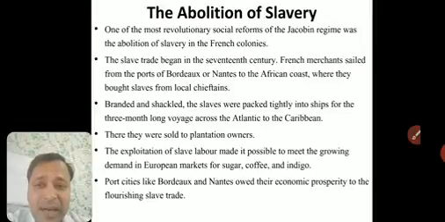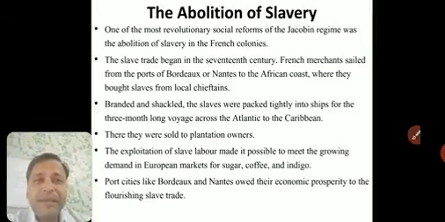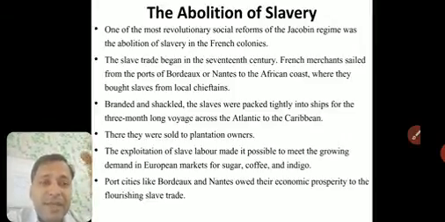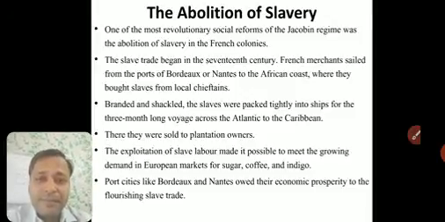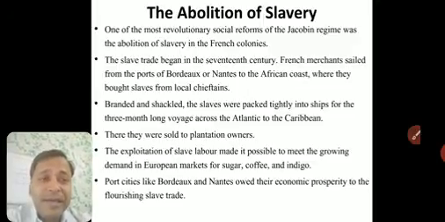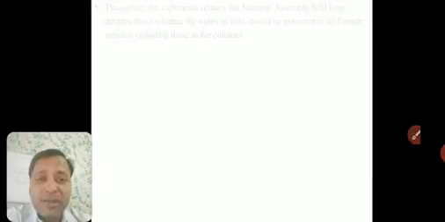Now when you talk about abolition of the slave trade, this was started in the 17th century, but in the 18th century the legislative body, the National Assembly, wanted to make laws about this.